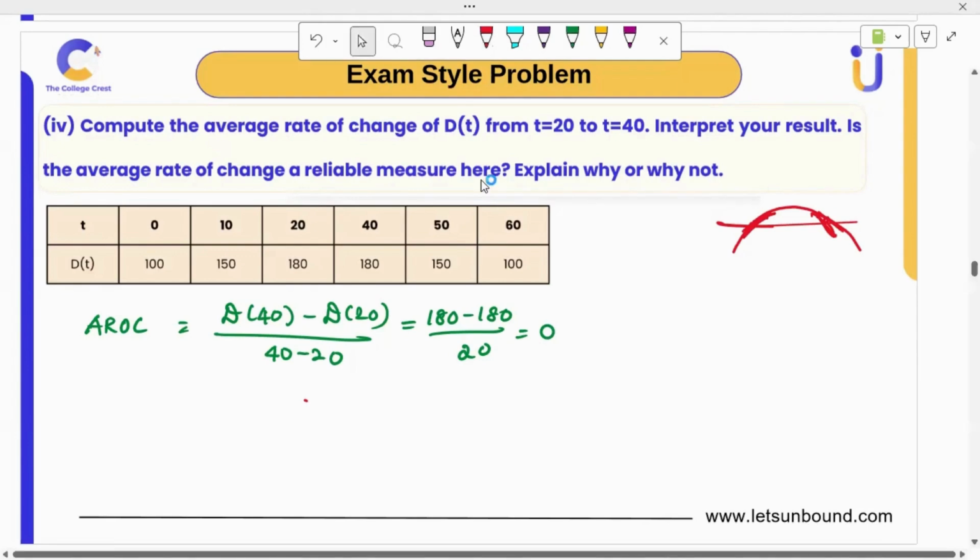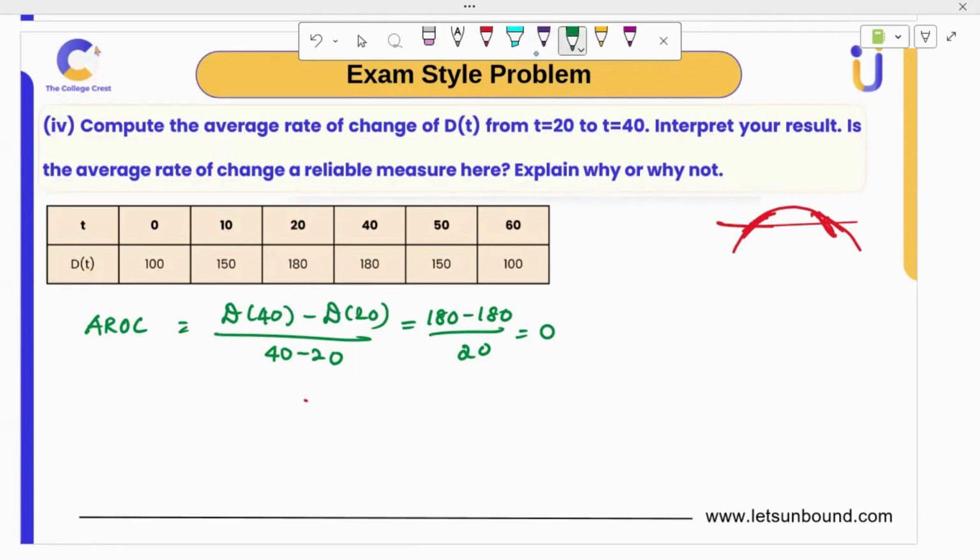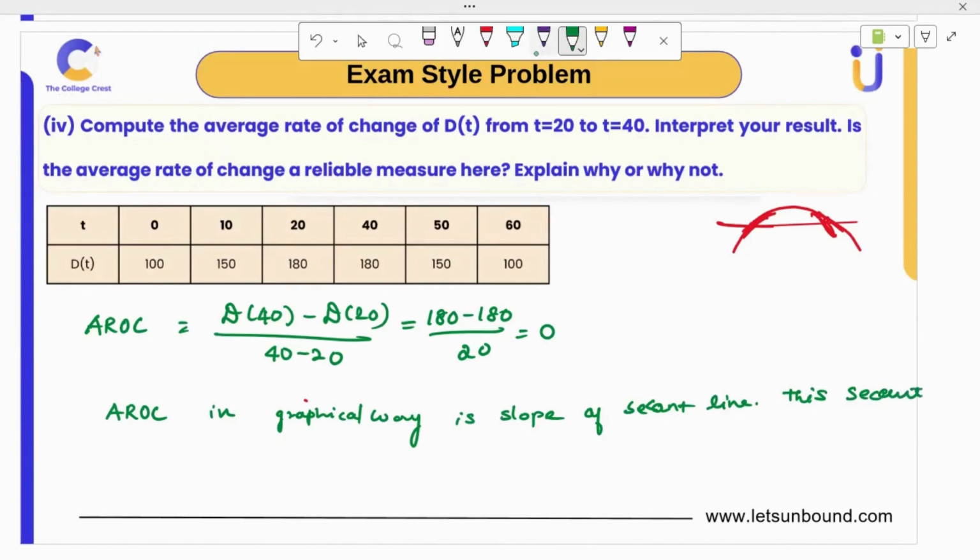Why this happens is that the average rate of change, in graphical sense, is the slope of the secant line. And this secant line connecting 20 and 40, right, is a horizontal line.